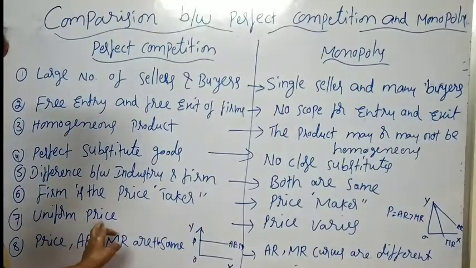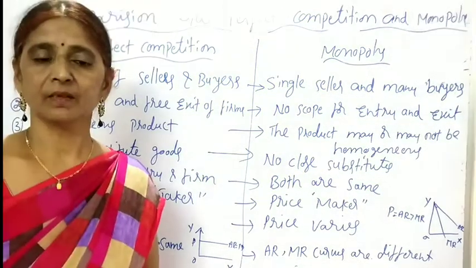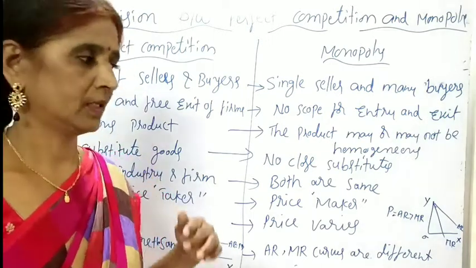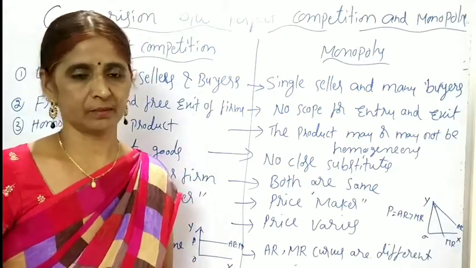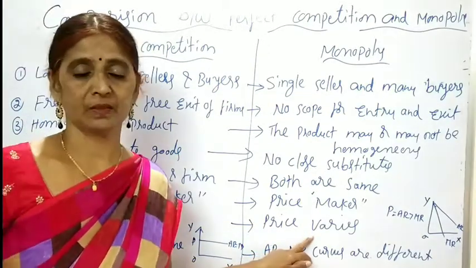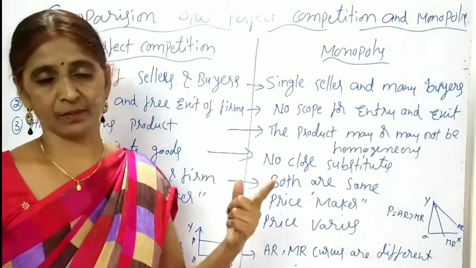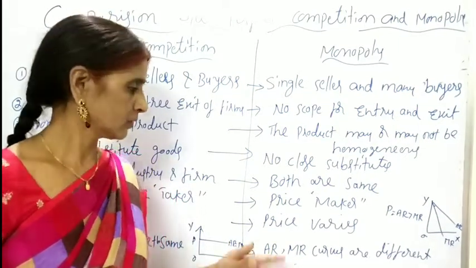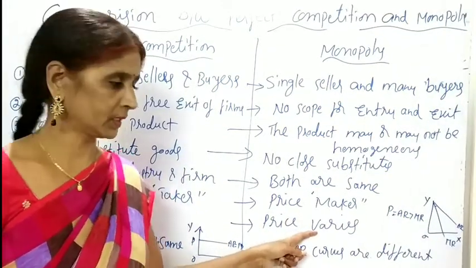Next, in the perfectly competitive market, a uniform price prevails for all the goods. The same price, because they are producing identical, homogeneous goods. For the same type of goods, the same price prevails in the market. In the monopoly market, price varies based upon demand. If demand is low, he will decrease the price. If demand is high, he will increase the price. Based upon the demand, he will charge different prices for the same product. So in the monopoly market, price varies and will be different for the same product.